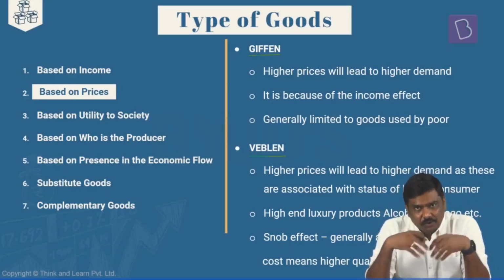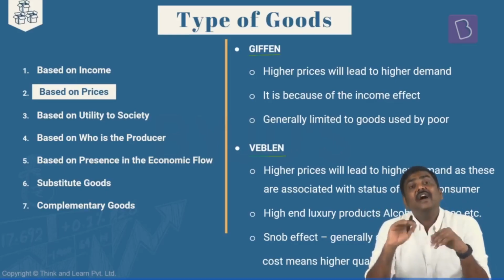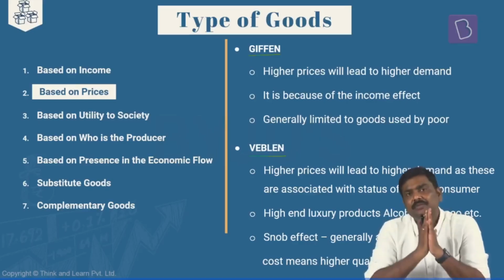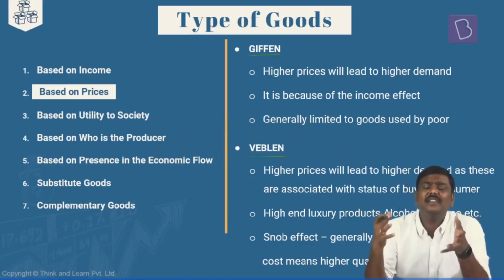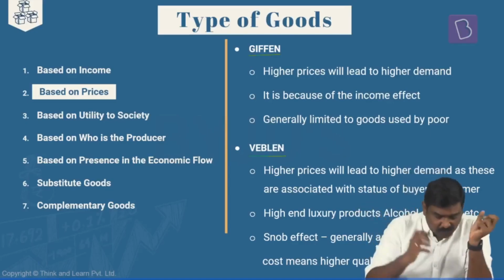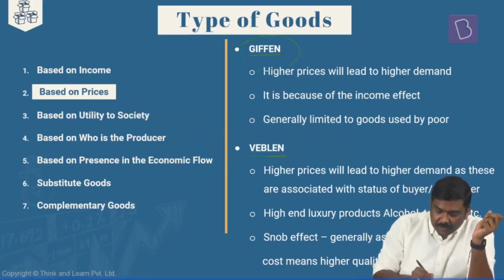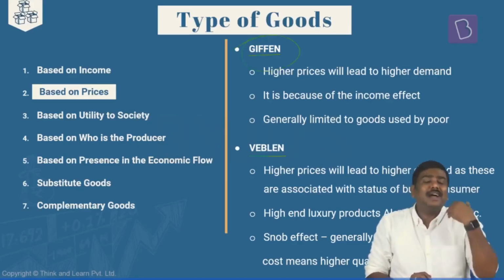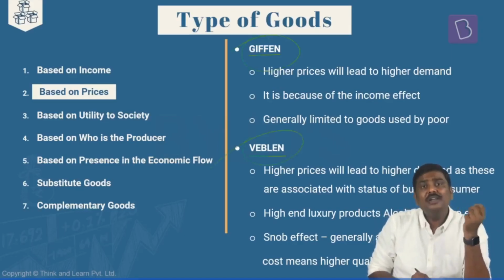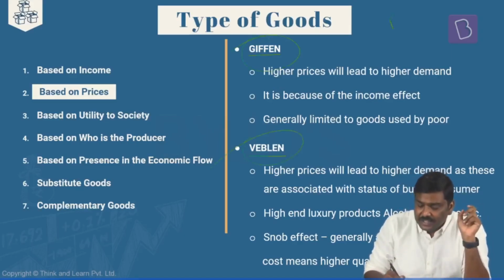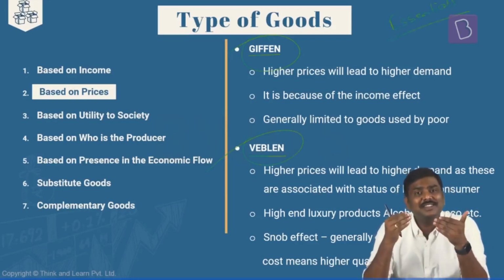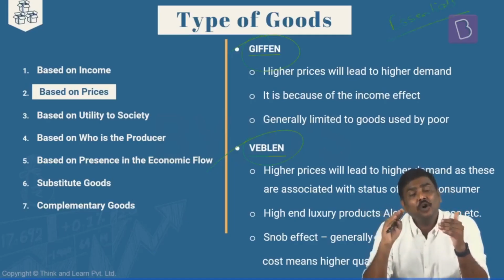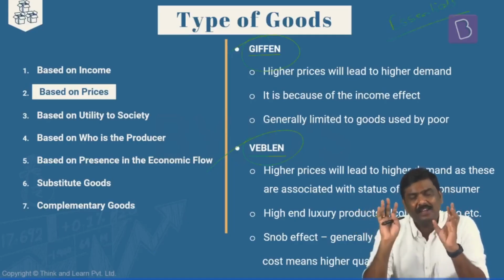But there are certain sets of goods in the market which defy the concept of law of demand. There are different types of goods which will defy the law of demand. One set of such goods is Giffen goods, and another set is Veblen goods. There are also goods which are essentials. In many of these cases, despite the change in the price, the demand might not move in exactly the opposite direction.